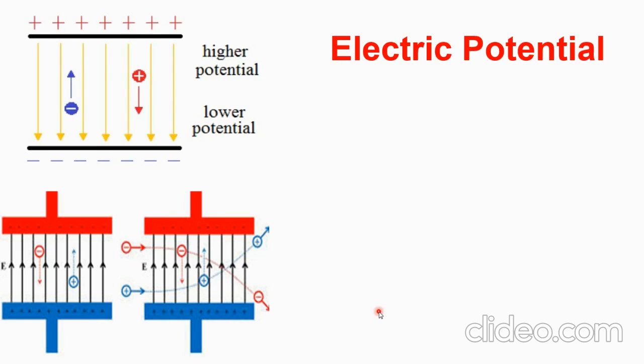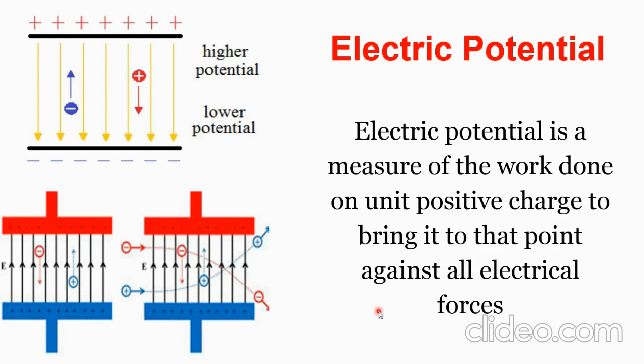So what is electric potential? What would be the definition of electric potential? Electric potential is a measure of the work done on a unit positive charge to bring it to that point against all electric forces. So I have given you the level diagram, which shows higher potential and lower potential, and how the energy flows. So this is what electric potential is.